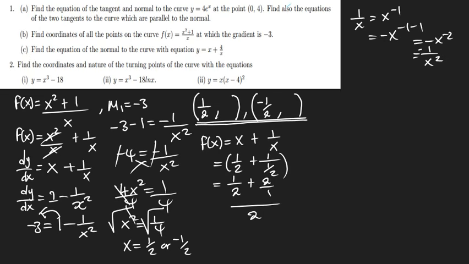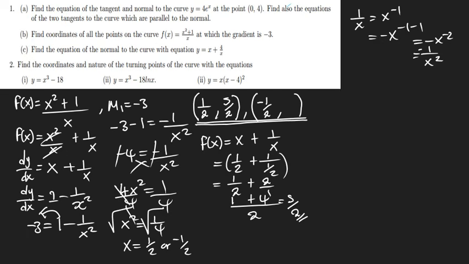So this into that it is 1, 1 multiplied by that it is 1, plus this into that it's 2, multiplied by that it is 4. So we're going to have 5 over 2 here. So 5 over 2.